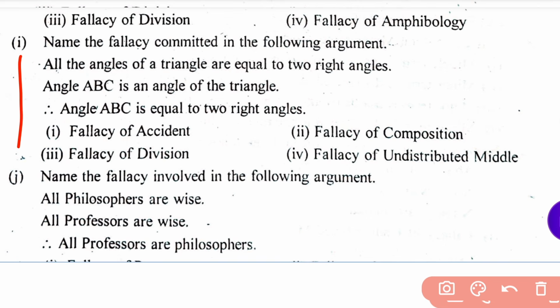Four options are here. Fallacy of accident, fallacy of composition, fallacy of division, and fallacy of undistributed middle. Right option is fallacy of division. Okay, you have to get the answer from this argument. You thoroughly judge the argument and find the answer. But here the right answer is fallacy of division. Okay, next one.